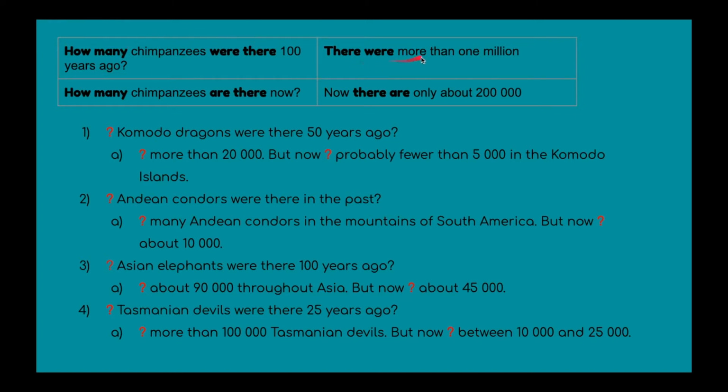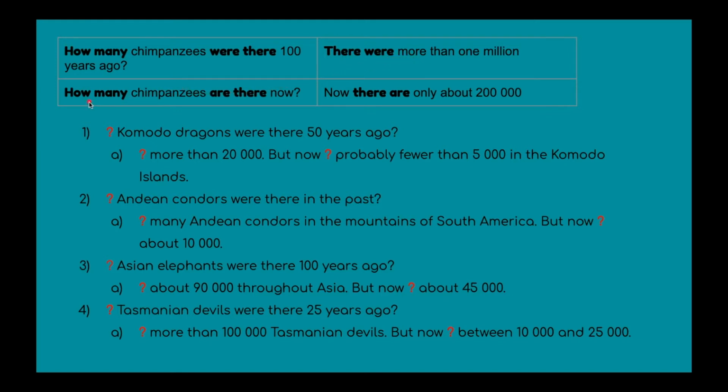There were more than 1 million. So that's our number to answer how many. So how many? 1 million. And in the past, how many chimpanzees were there? We answer with there were.